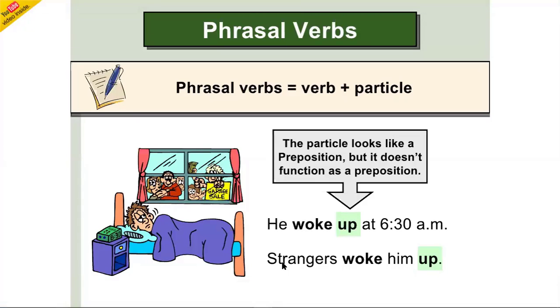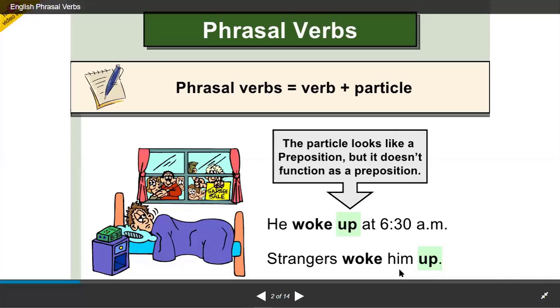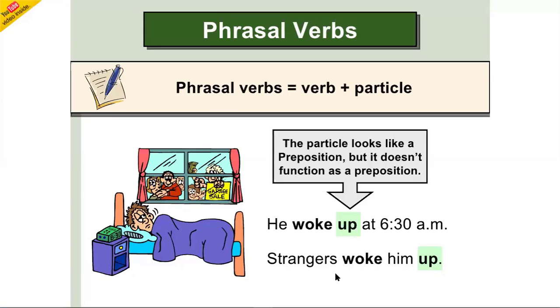Strangers woke him up. Strangers woke him up. Now the phrasal verb wake up has been used in two different ways. Here you see that the word woke is used along with its particle, and here the word woke, then there is a pronoun, and then there is the particle. We are going to discuss all of these things, don't worry. So these things are coming up. For now, understand that a phrasal verb is a combination of verb and its particle.